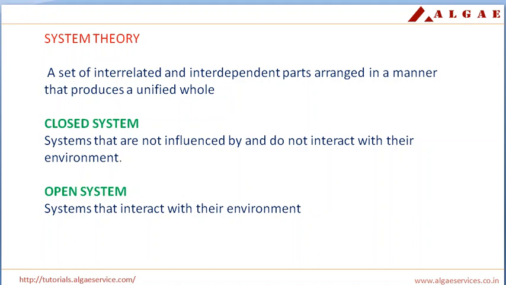So in this aspect, each and every organization, especially manufacturing organization, each and every department should interconnect themselves, then only the product will be good.